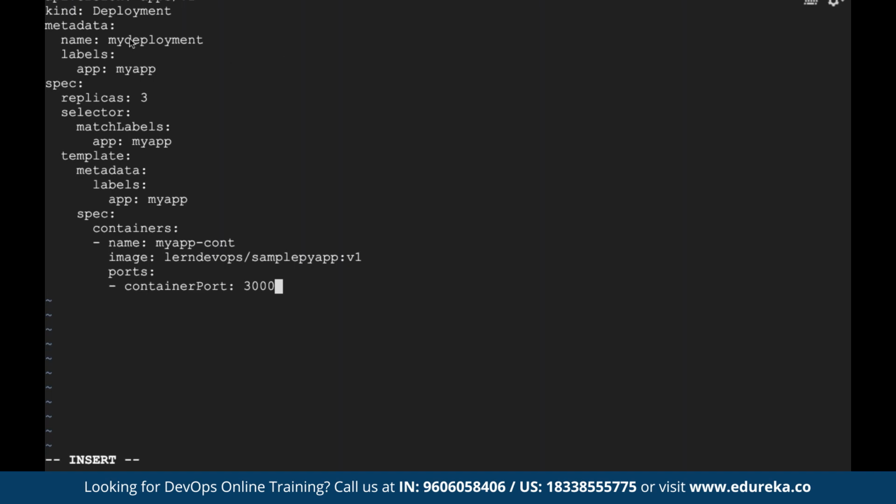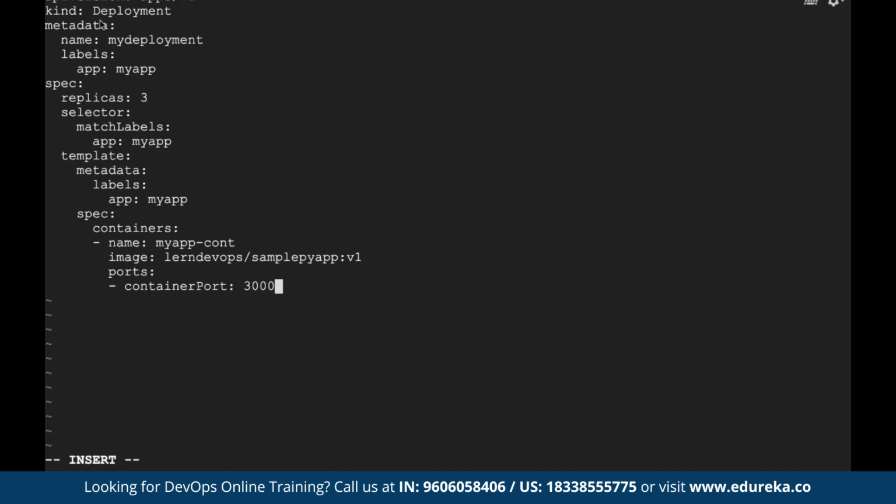Now another field is called kind. The default kind is pod. If you're not defining any kind, the default is taken as pod. But if you're using any high level object like deployment or service, you need to define that particular kind. For example, I'm using a high level object called deployment, so I'm defining kind as deployment.